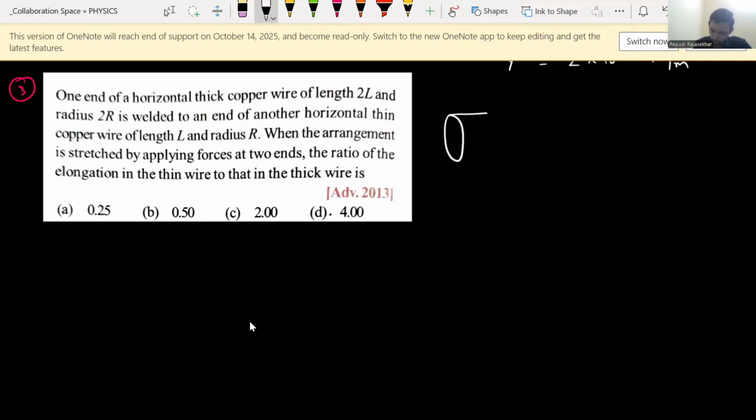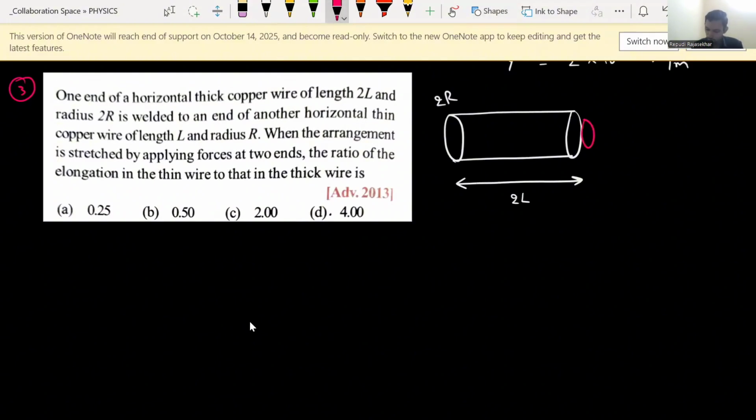One is a thick wire, and its area of cross section we can relate with the radius, which is given as 2R, and its length is given as 2L. There is another wire also given, a smaller length wire, the second one. From here to here its length is given as L and its radius is R.